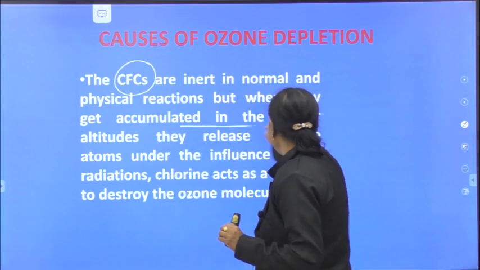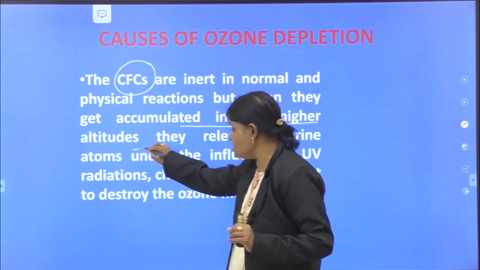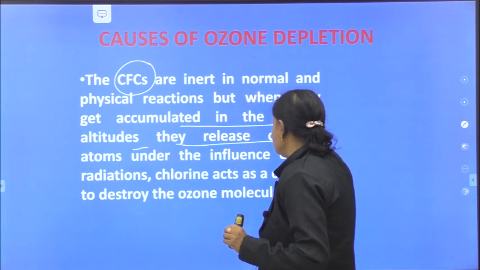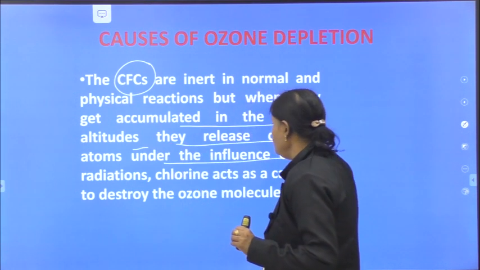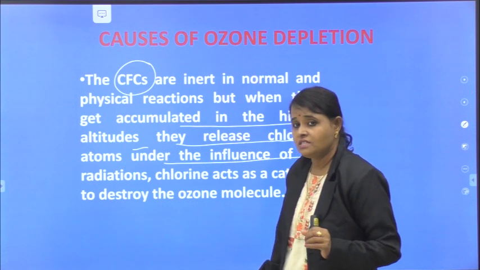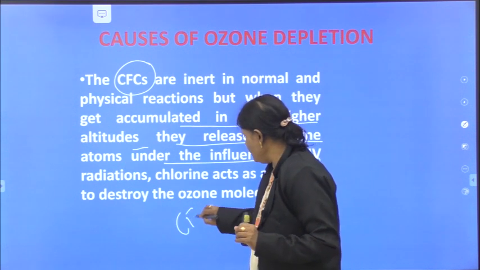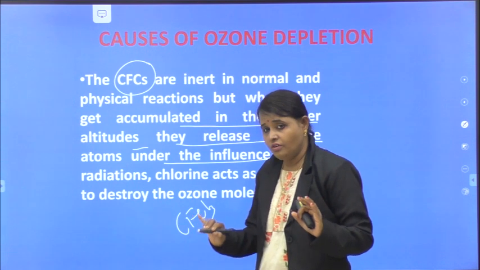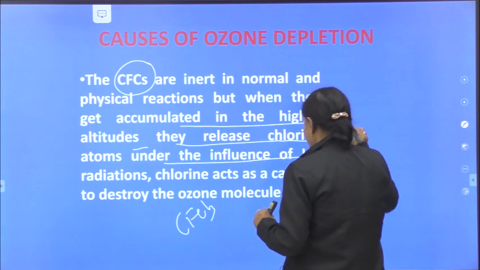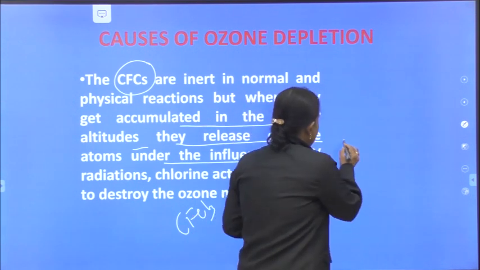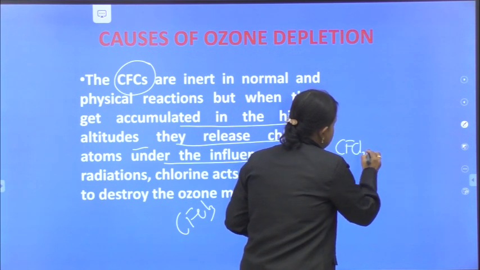When they accumulate at higher altitudes, they release chlorine atoms under the influence of UV radiations. For example, CFCl3, this is a chlorofluorocarbon example.